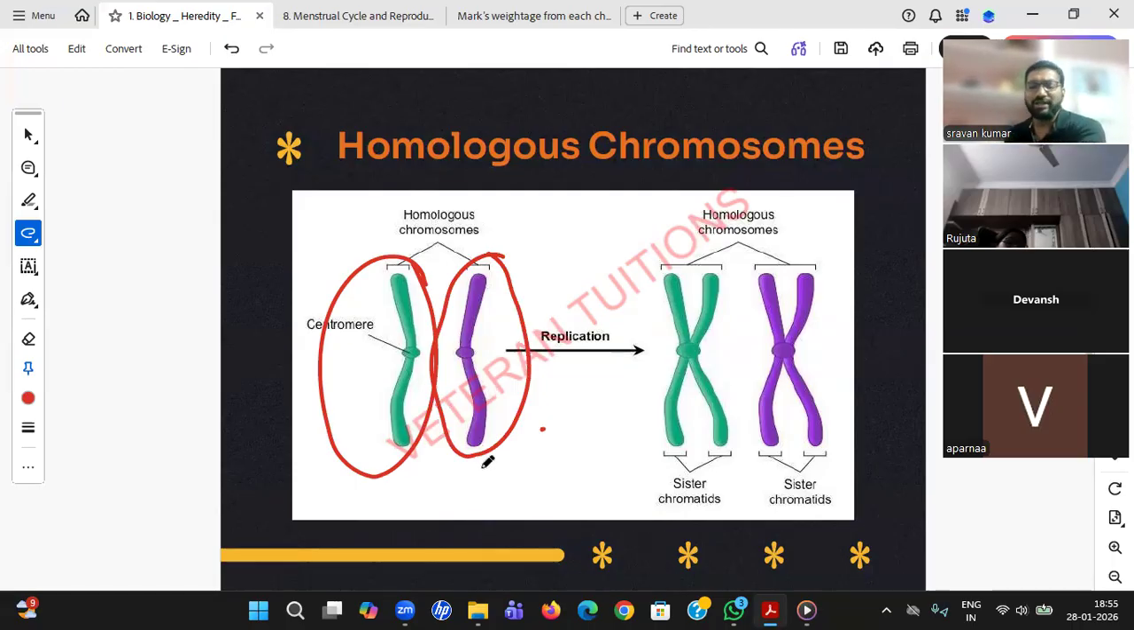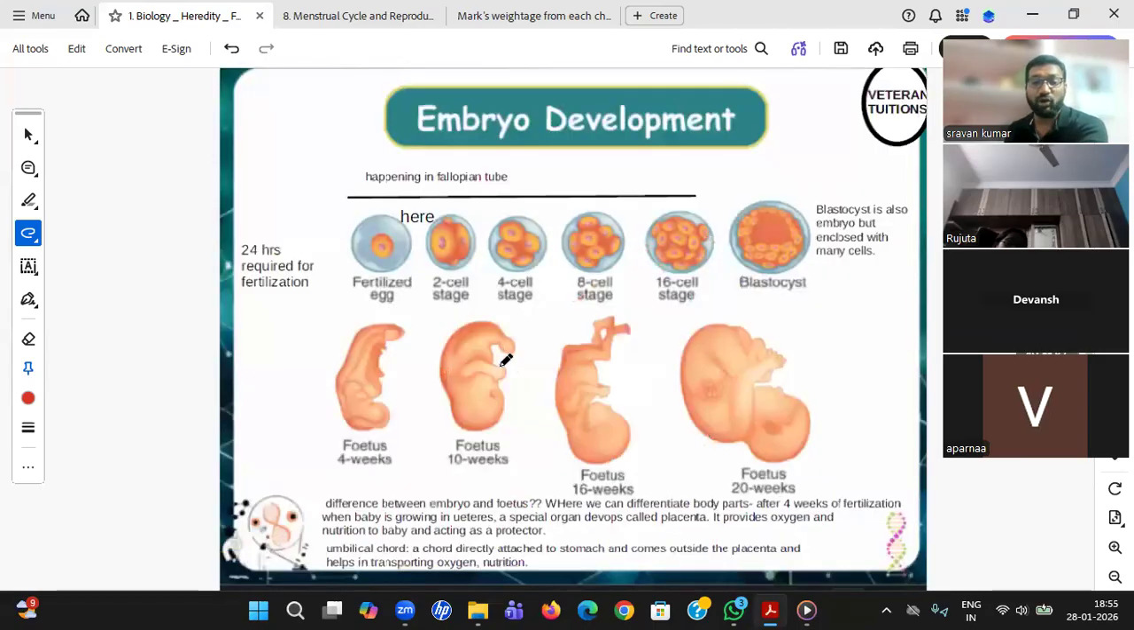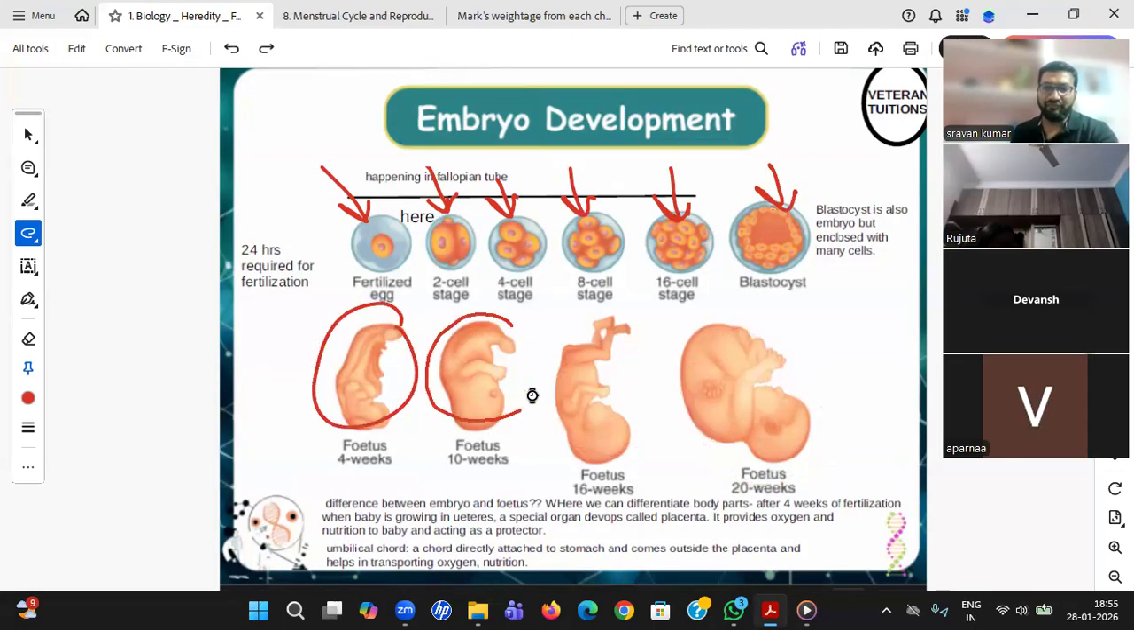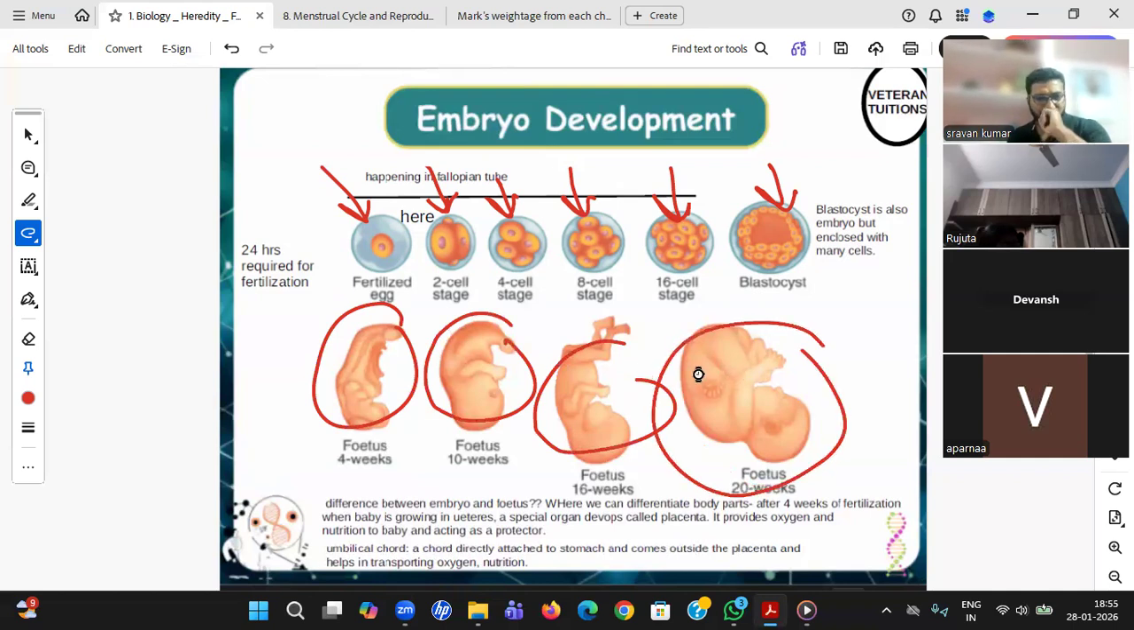No, they will not keep quiet. They should replicate it. What does that mean? Do you all remember, after fertilization, what should happen? That one cell should convert to 2, that 2 cells to 4, that 4 to 8, that 8 to 16. That 16 to a blastocyst, fetus, and finally to a baby. Like this, it should happen.